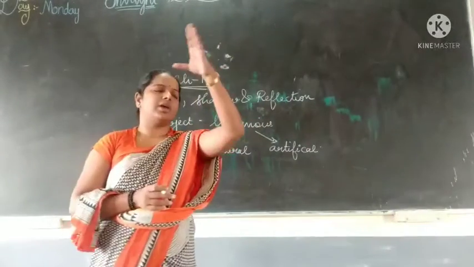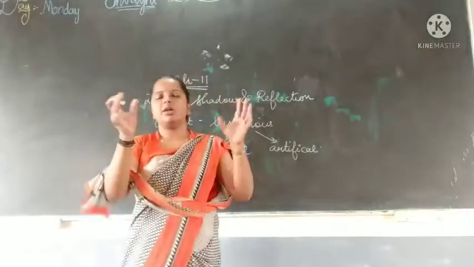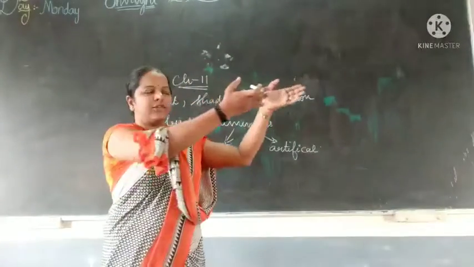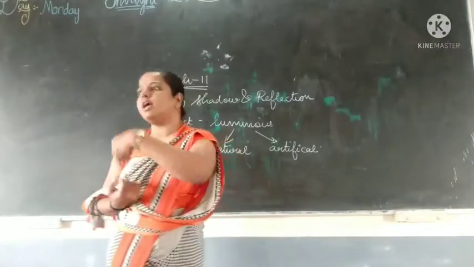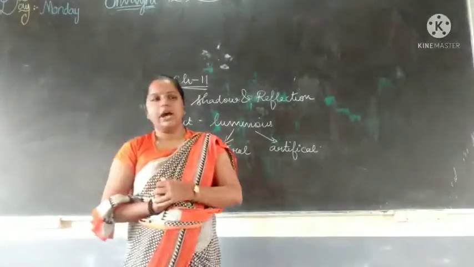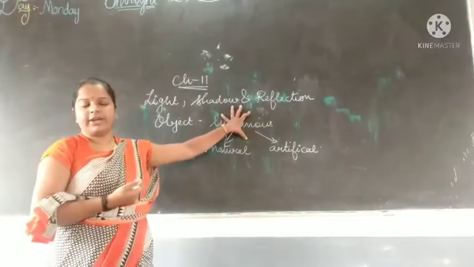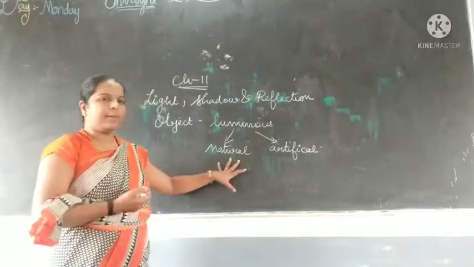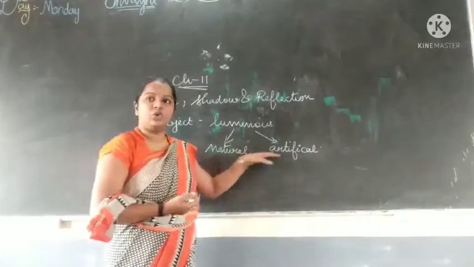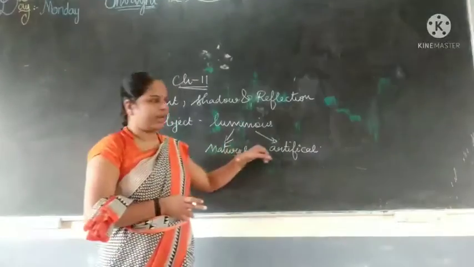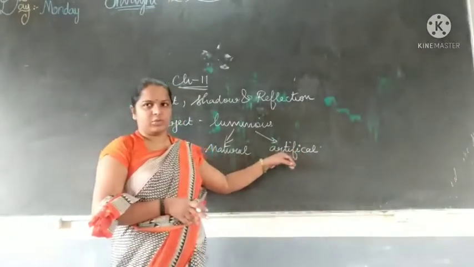Now tube light is working because of electricity. Tube light is not reflecting the light of sunlight. Yes or no? They are giving their own light with the help of electricity. Understood? That type of object we are calling a luminous object. We are dividing luminous objects into two types. One is natural luminous, another one is artificial luminous.